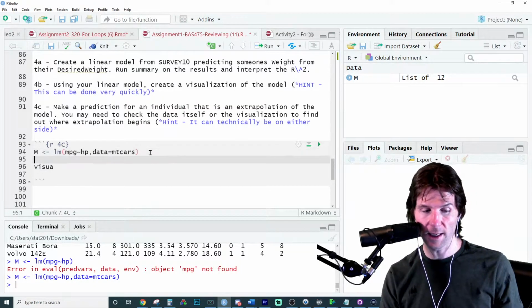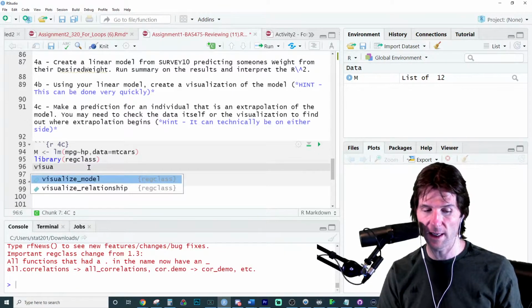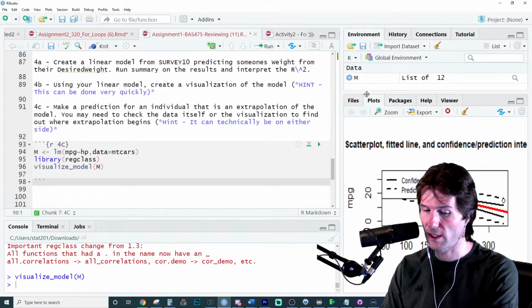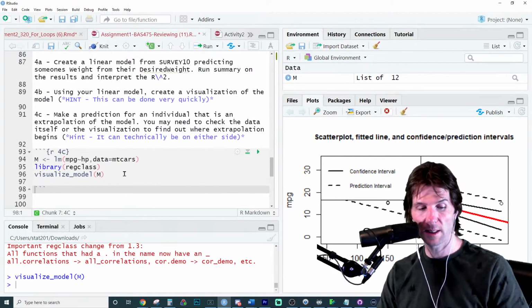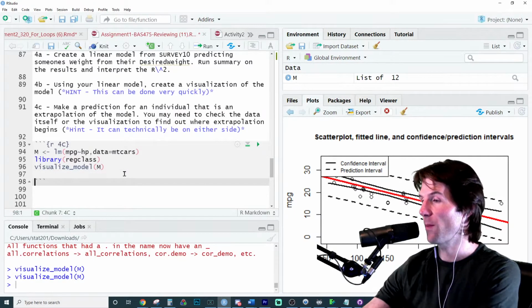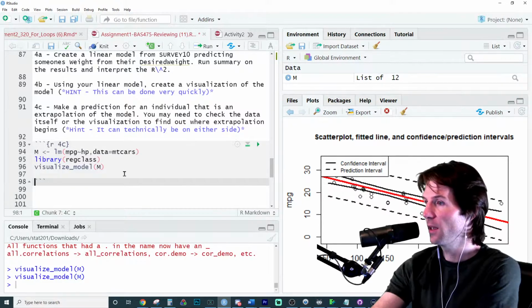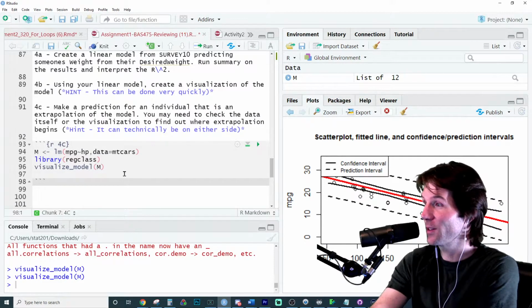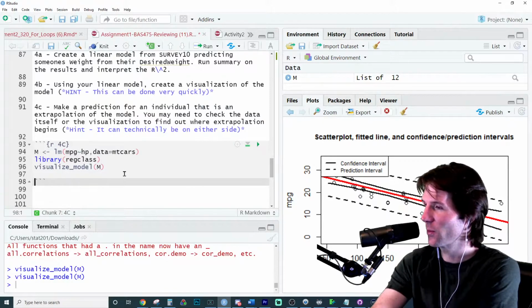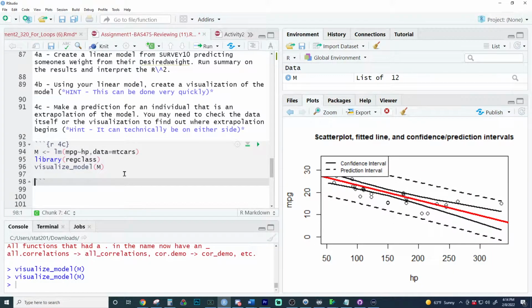We don't have regclass open. If we're going to use that function, we have to have regclass. And now we've visualized the model. Where might extrapolation begin? This is a 201, 320, 475 concept, a very important question for every class I teach this semester. Extrapolation is known as something that is outside the x-axis. You'll hear me say extrapolation. So when are we extrapolating this model?